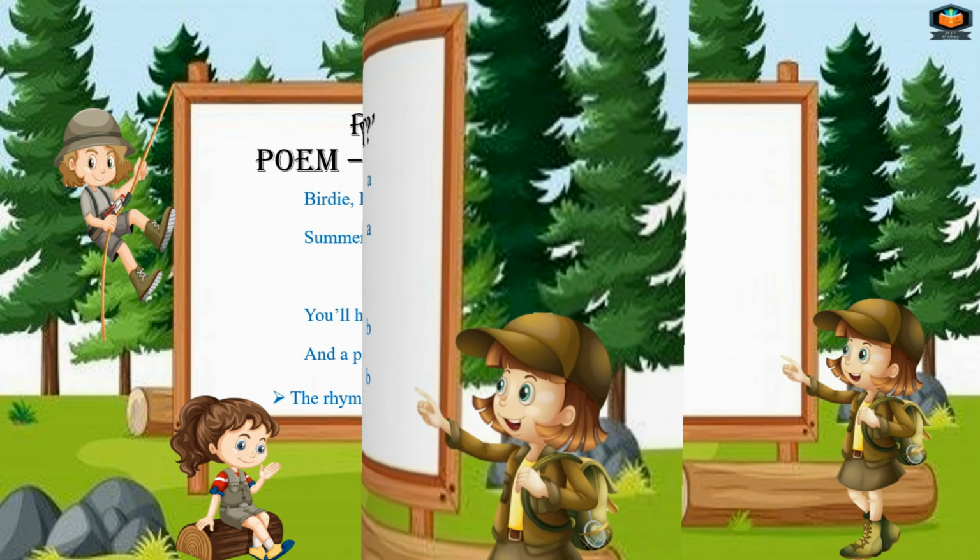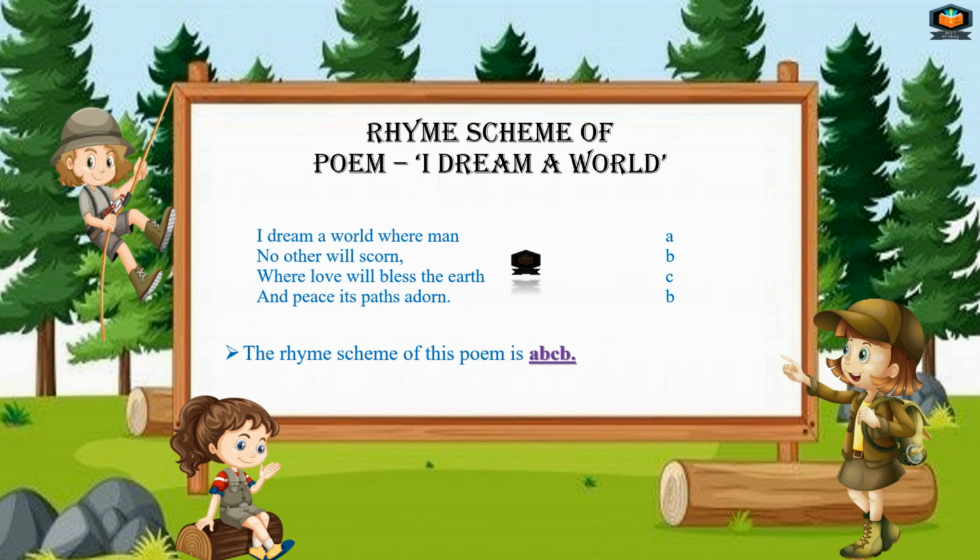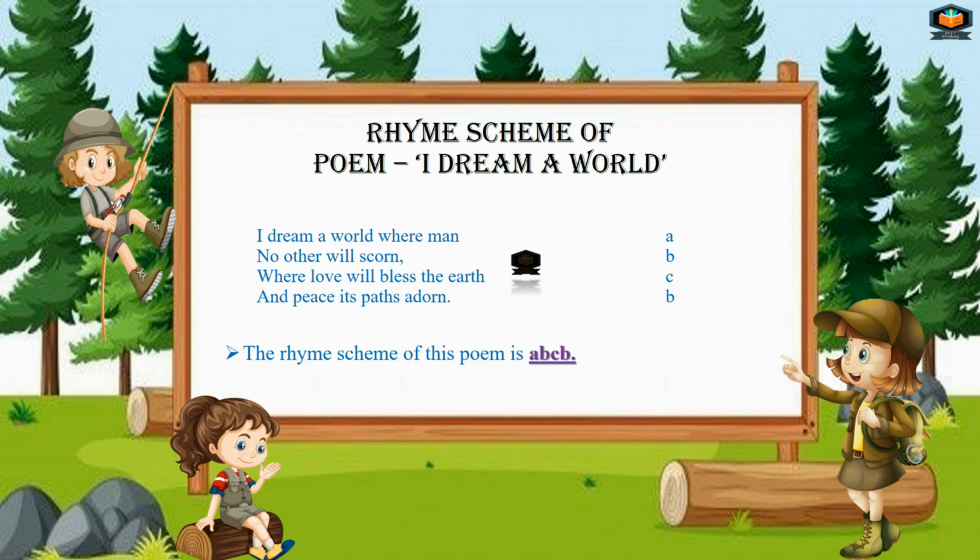Another poem which we have is I Dream a World. Here also, I dream a world where man. We will start with the letter A. No other will scorn. This is not the rhyming word of the first line, so here we use the next letter, B. Where love will bless the earth.